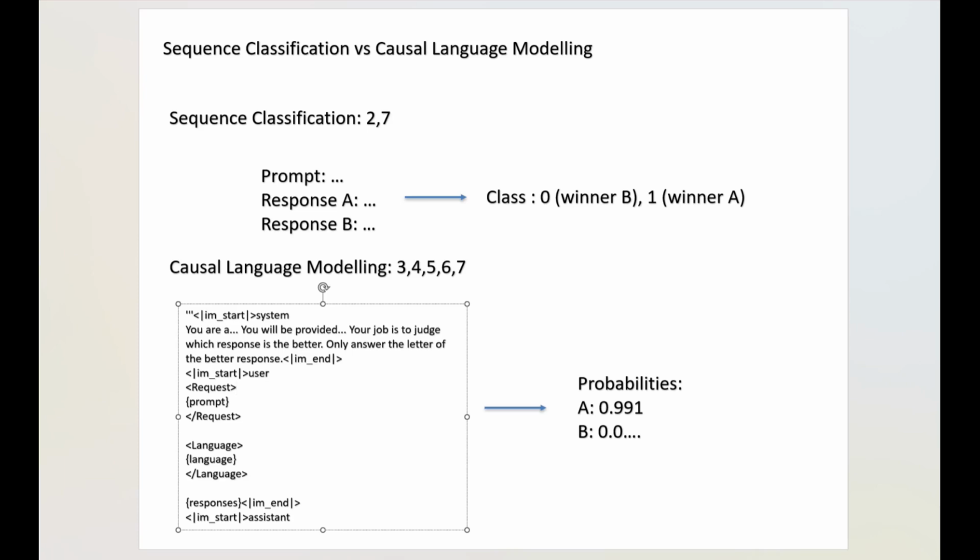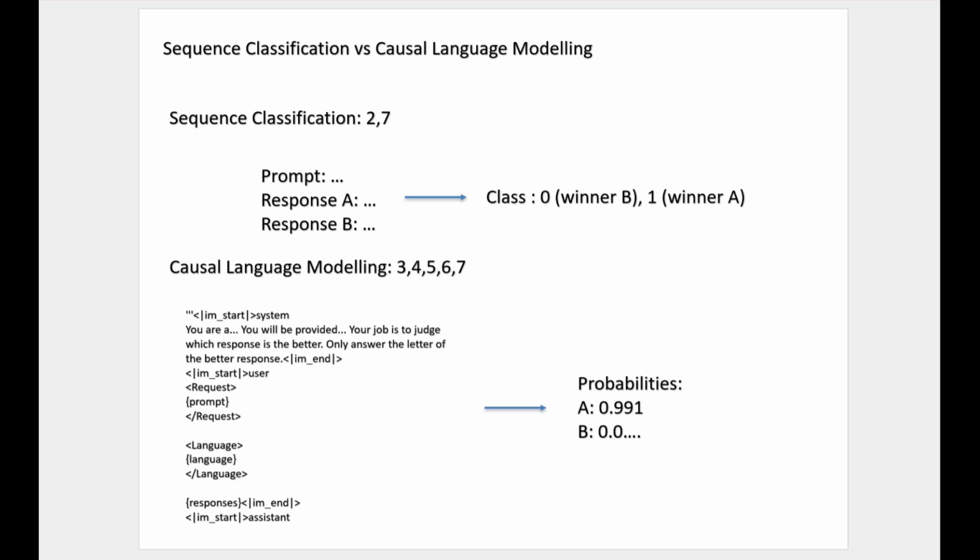And this is just an example. So different people can use different expressions for the formatting of the prompt. Then the model predicts the probability of the next token, mainly looking at whether A or B has a higher probability.